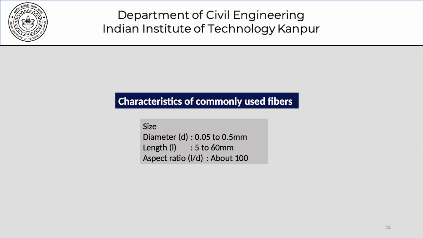As for the diameter, it's 0.05 to 0.5 mm. So you can see that they are not very large. When it comes to reinforcing bars, we don't talk in terms of 0.5 millimeter bars. We talk of 16 mm, 22 mm, 25 mm, maybe 40 mm bars. So that is a very important difference between reinforcing bars and fiber reinforcement. So never confuse between the two.